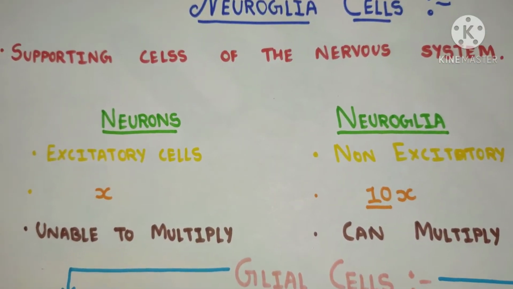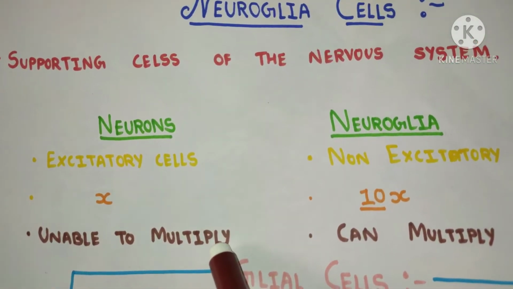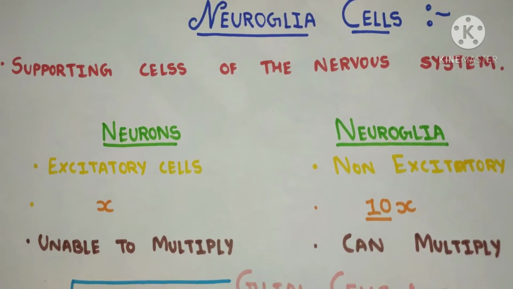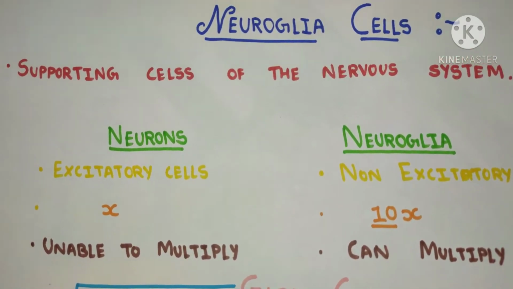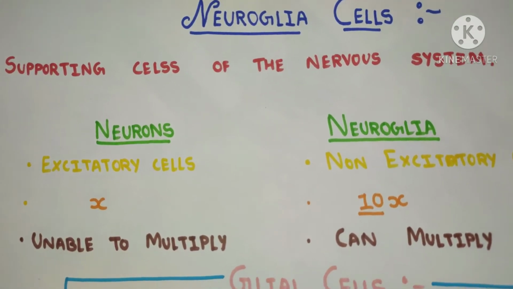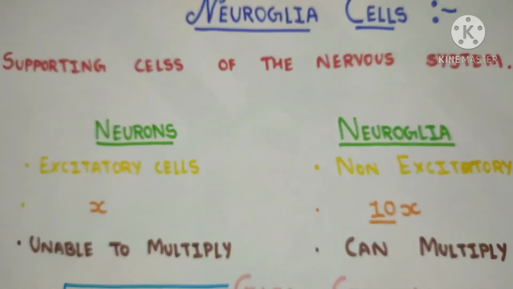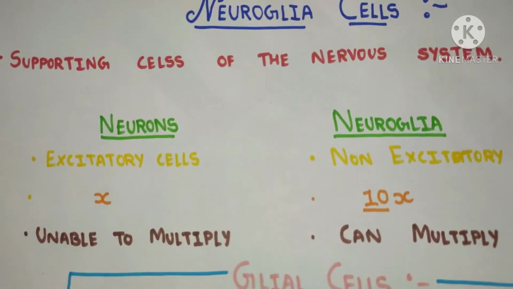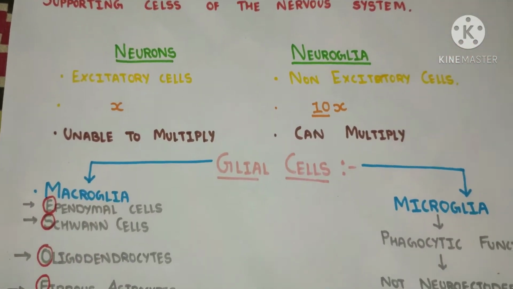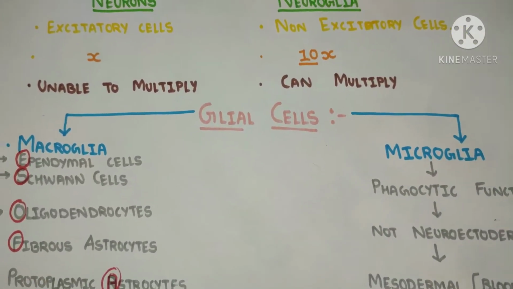Another reason is that neurons lack centriole, a very important organelle for the multiplication of cells. Hence, neurons can't divide. Once a neuron dies, it cannot be replaced, and the space of that neuron will be filled by astrocytes.